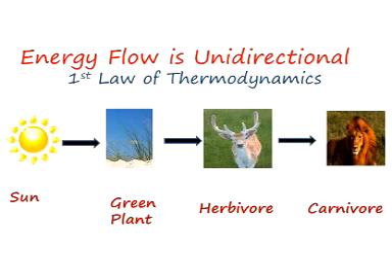First of all, energy flow in a food chain is unidirectional, that is, energy flows from sun to green plants to herbivores and then carnivores. This energy flow can never take place from carnivores to sun. This is also known as first law of thermodynamics.